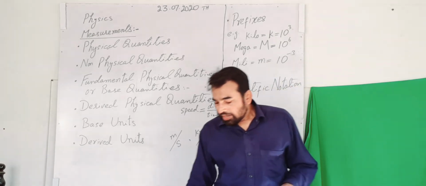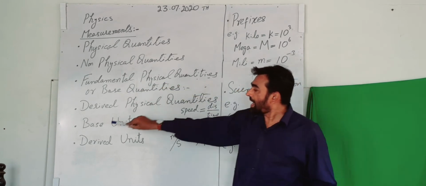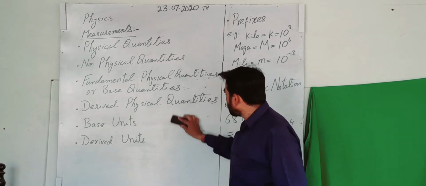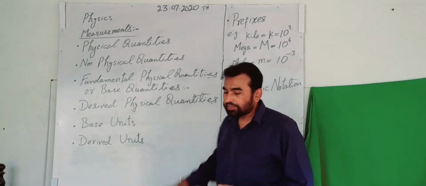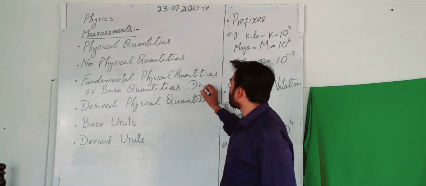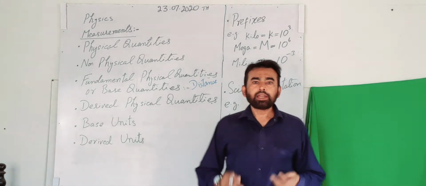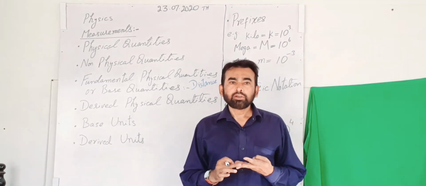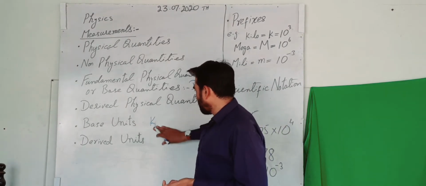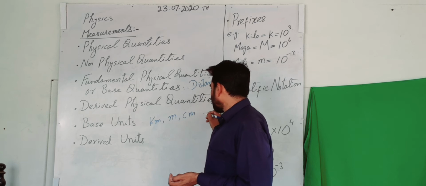Okay. Now for the fundamental physical quantities or the base quantities, we have a base unit. Let us consider a fundamental physical quantity, for example, distance. Distance is measured in kilometers, meters or centimeters, etc. So its unit is kilometer, meter or centimeter, etc.